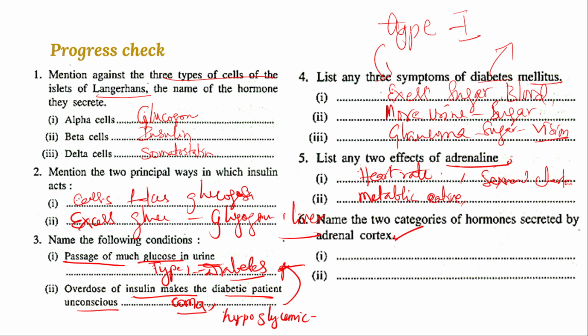Glucocorticoids regulate the metabolic activity, and mineralocorticoids regulate the sodium and potassium pumps and the water balance in the body. Glucocorticoids mainly regulate the metabolic activity and the sugar level in the blood. So that is the progress check. If you know the answer very well, definitely you understand my lessons.